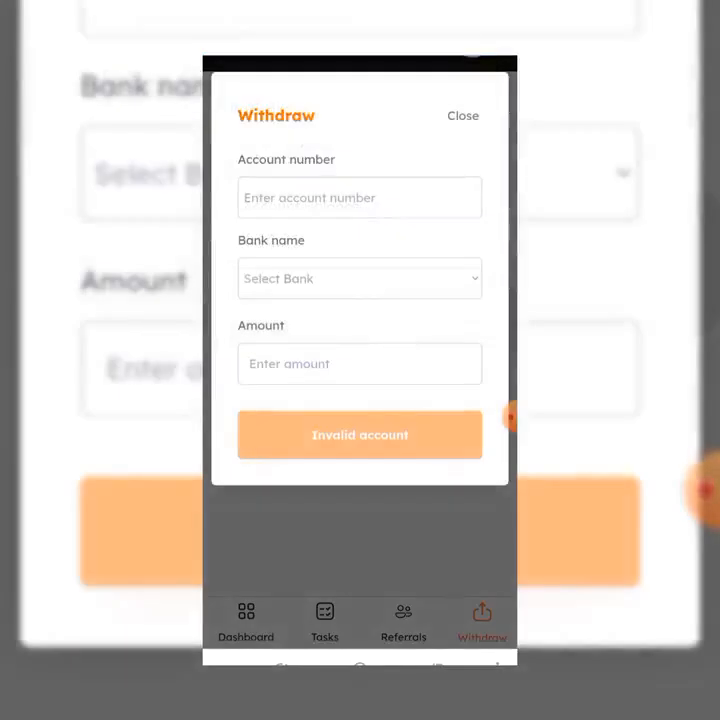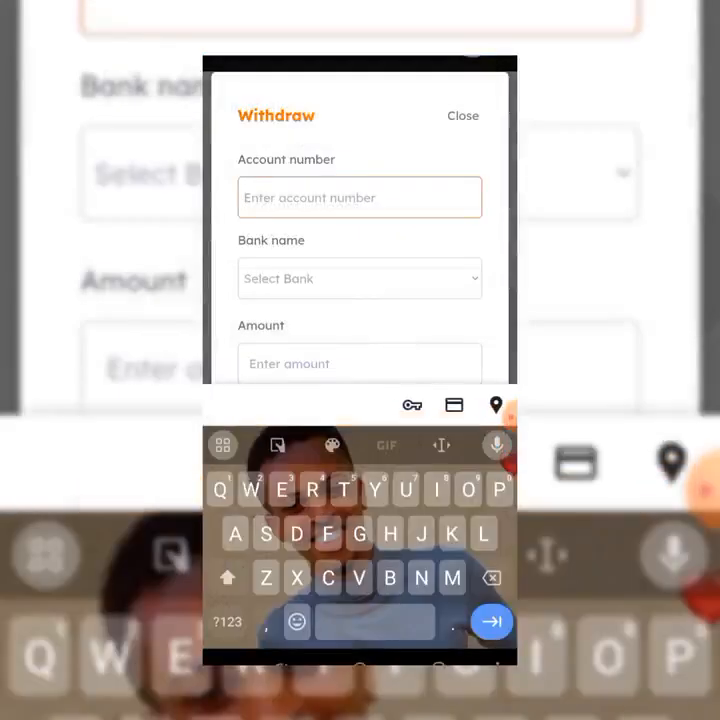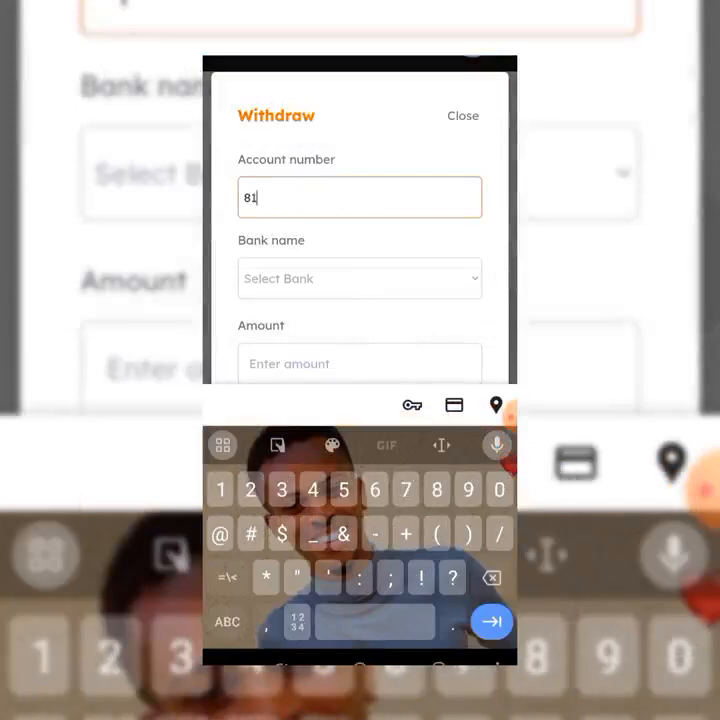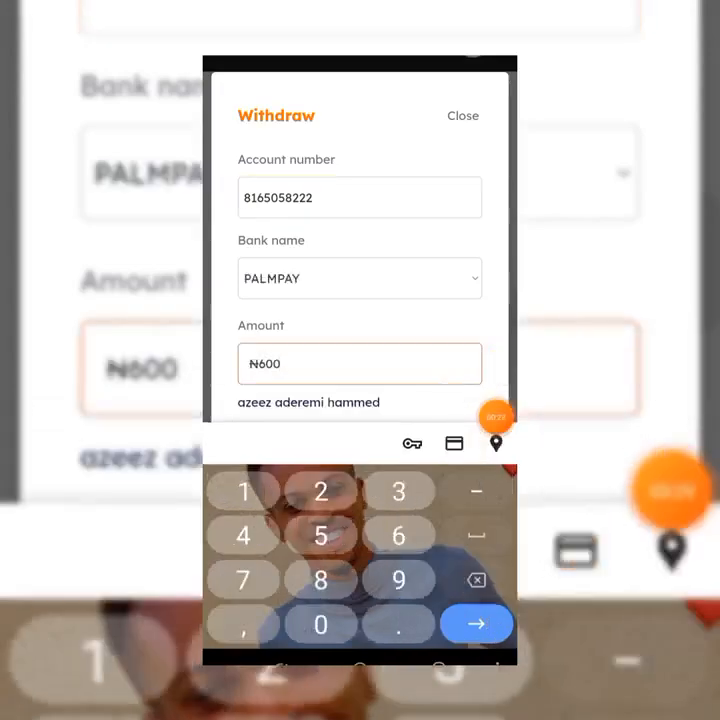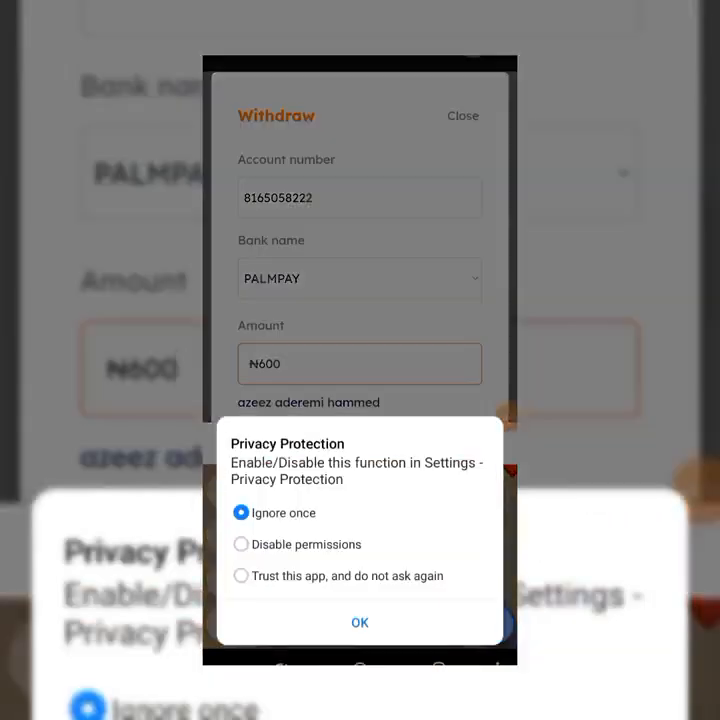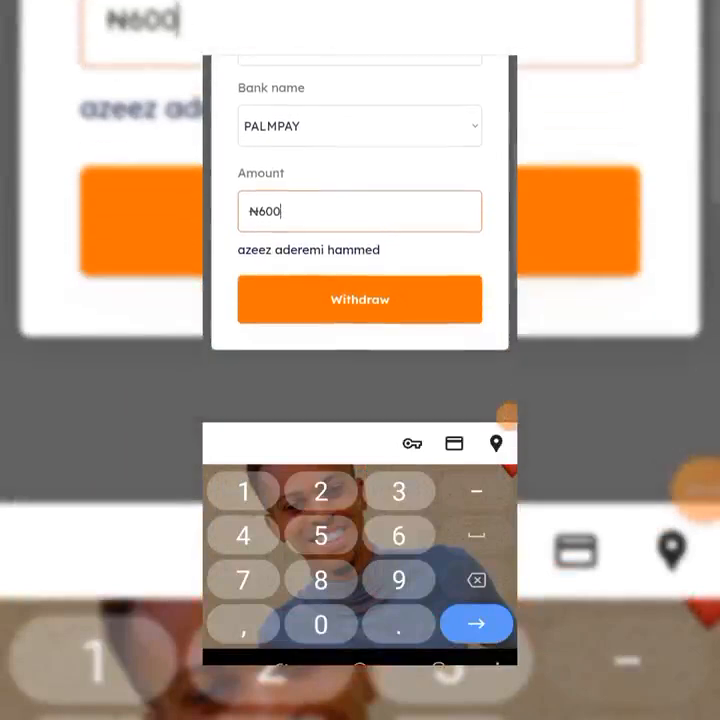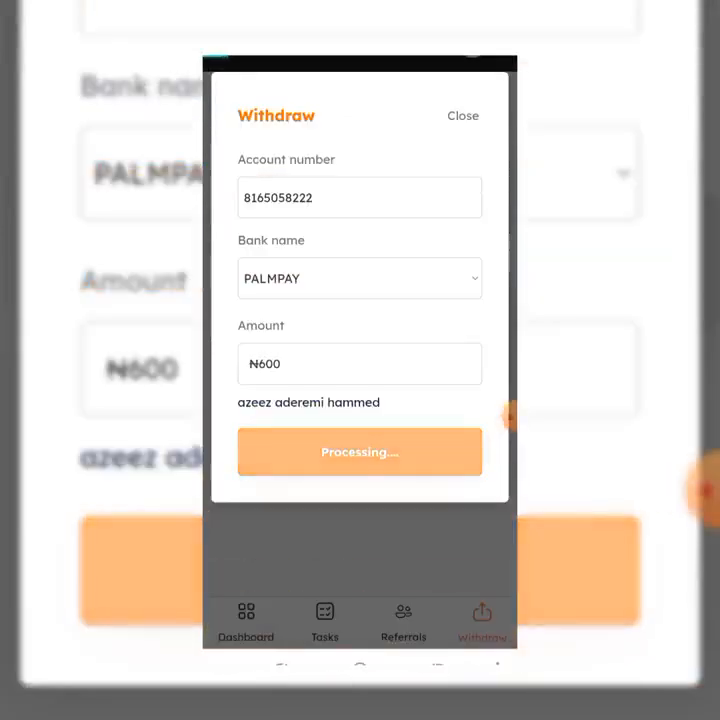My account number is the same thing I'm using. Let me type that. So let's see what happened. Let me withdraw 600 naira. Let's see what happened. Processing. You will find the money is sent. It's already processing.